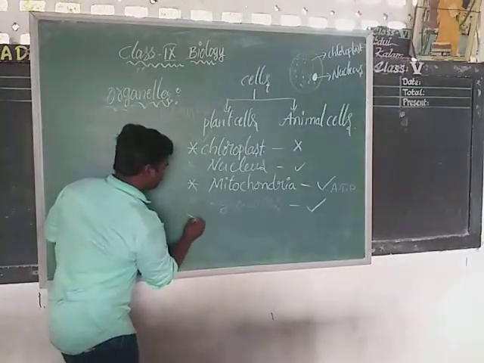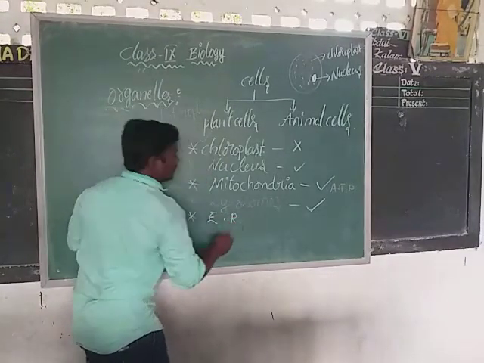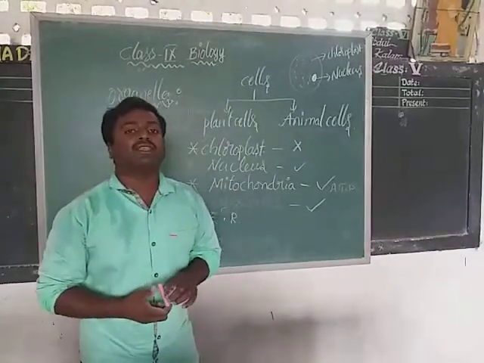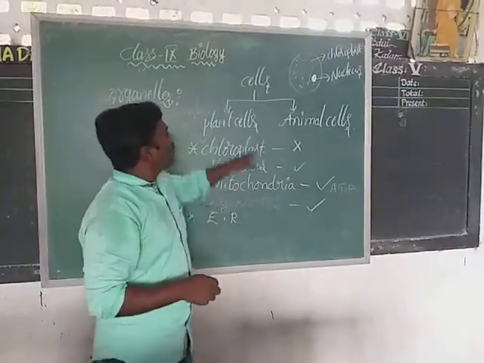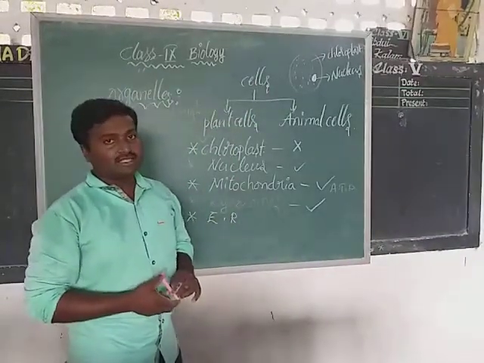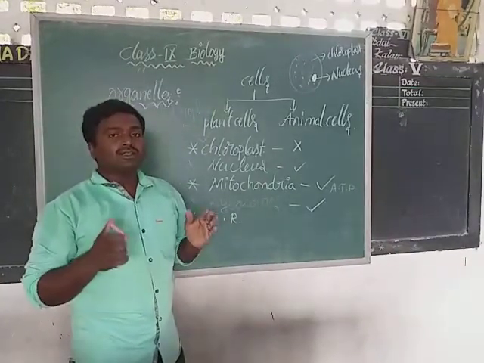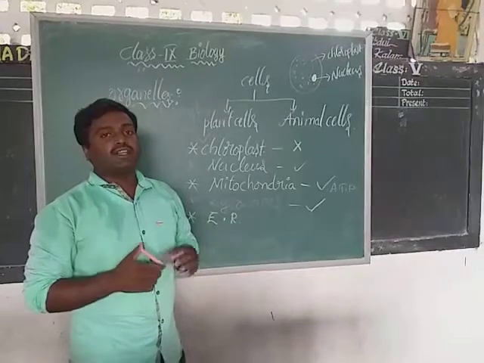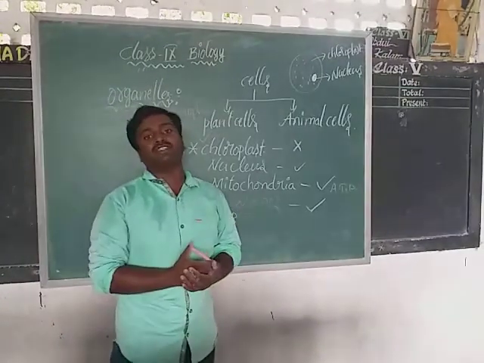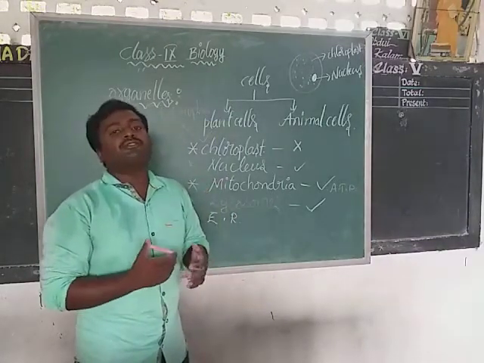Next, endoplasmic reticulum. In short, it is called ER. What is the short form of endoplasmic reticulum? ER. These are dotted-like structures which can be seen in a plant cell and also in an animal cell. This endoplasmic reticulum contains ribosomes. These ribosomes are useful for protein preparation. These proteins are useful for the growth of living organisms.